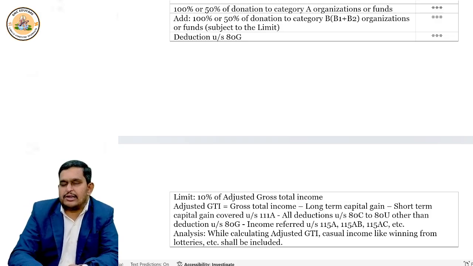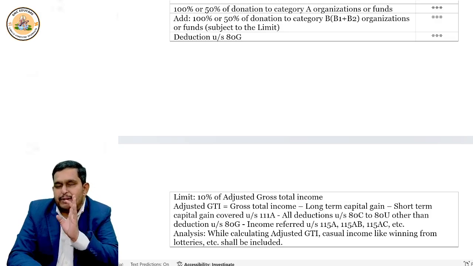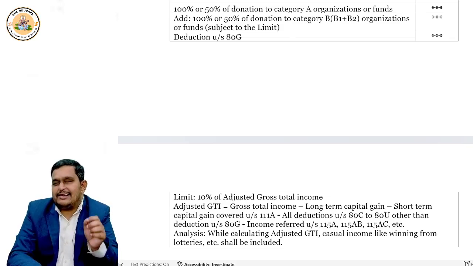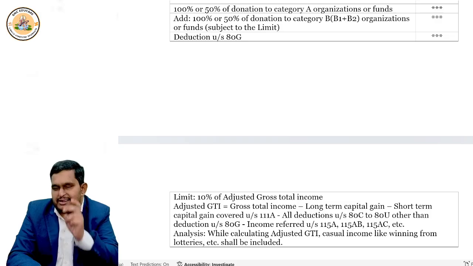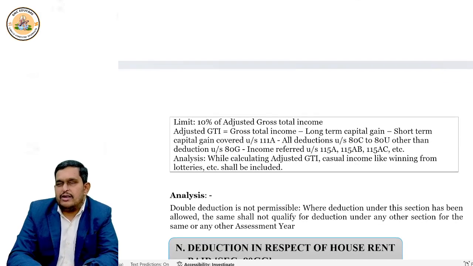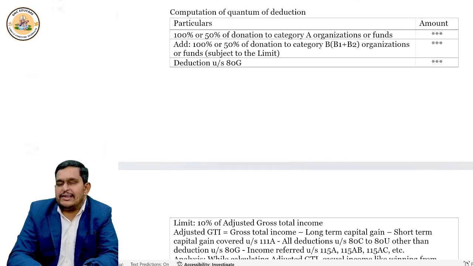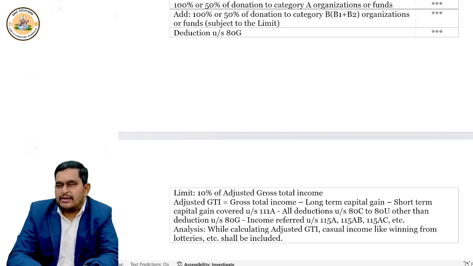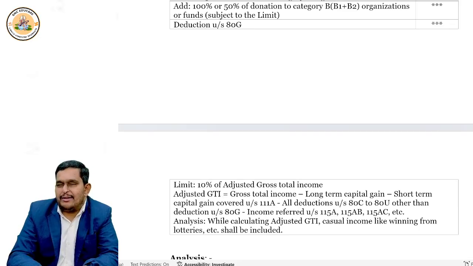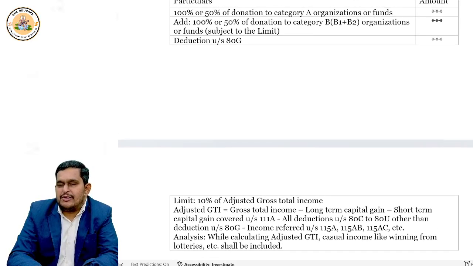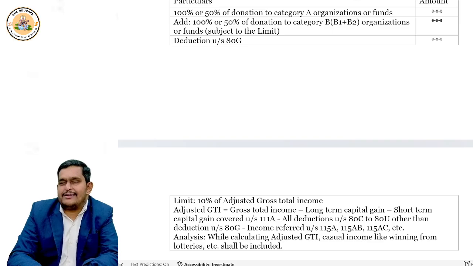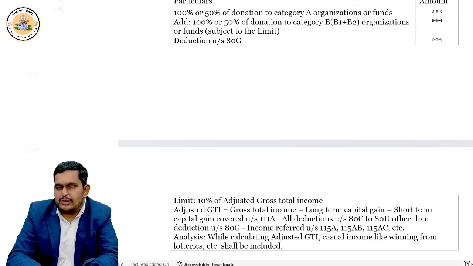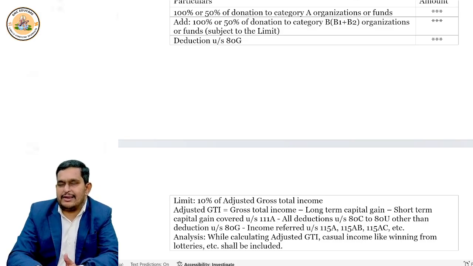Once you get adjusted total income, multiply it with 10%. And that is the qualifying limit, right? So B1 plus B2 cannot be more than qualifying limit. That means either the qualifying limit or B1 plus B2, whichever is lower, allowed as deduction. Are you able to understand? Okay.